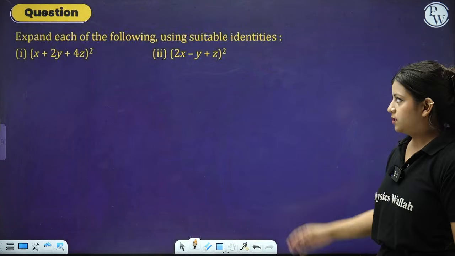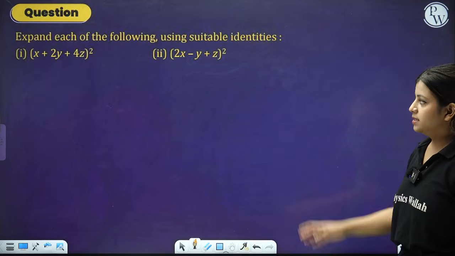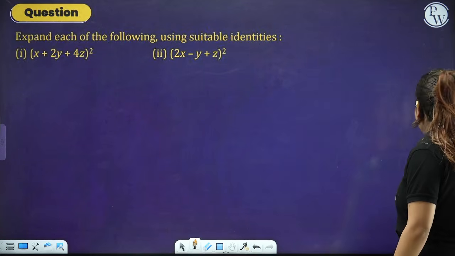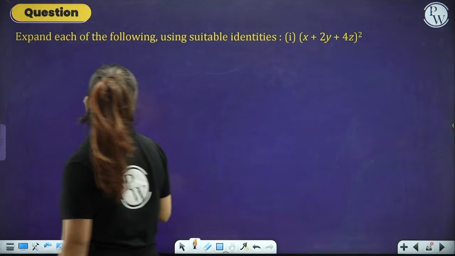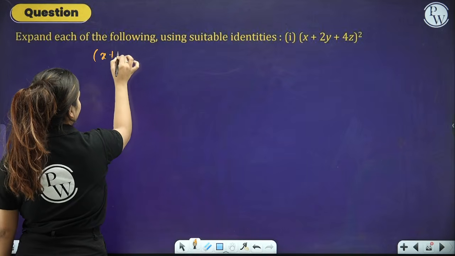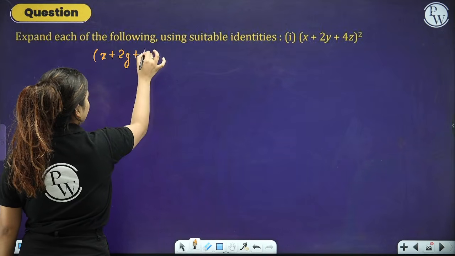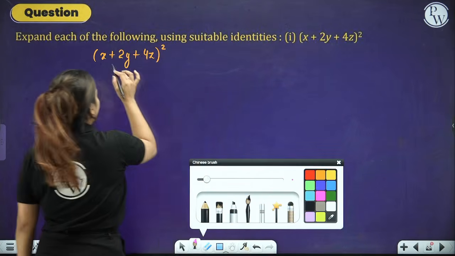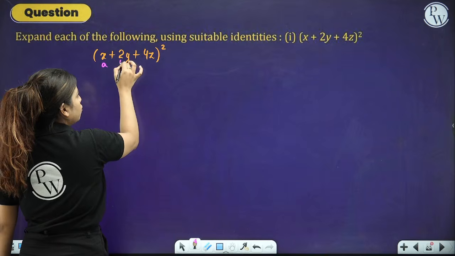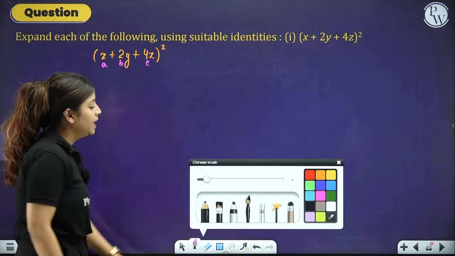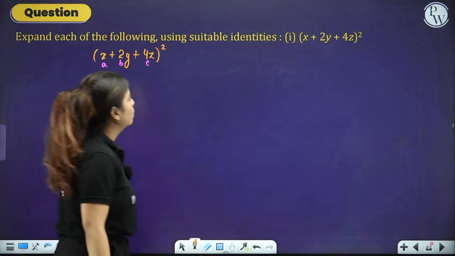Let's see the questions. For example, the question comes like this: one number, second number, third number whole square, you have to find it out. Let's start doing it. For example, you have to expand x plus 2y plus 4z whole square. So basically, your x is a, your 2y is b, and your 4z is c, and you have to apply a plus b plus c whole square.